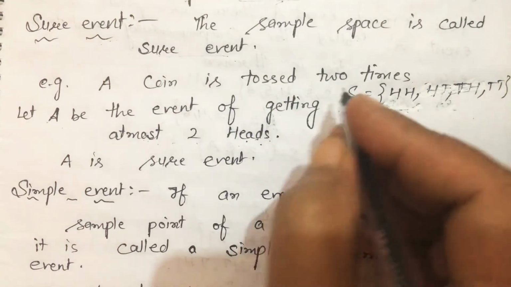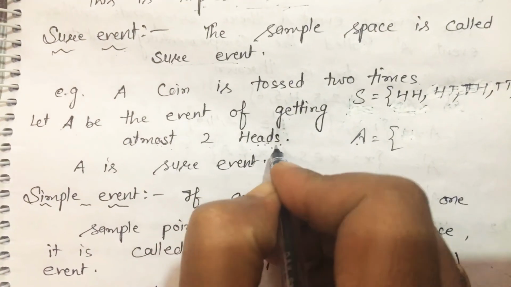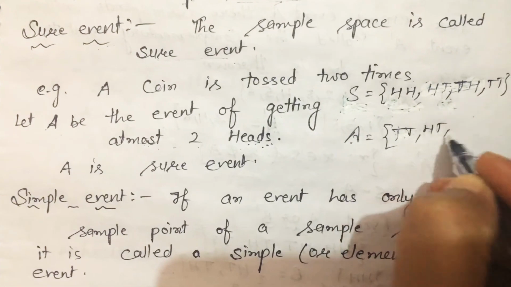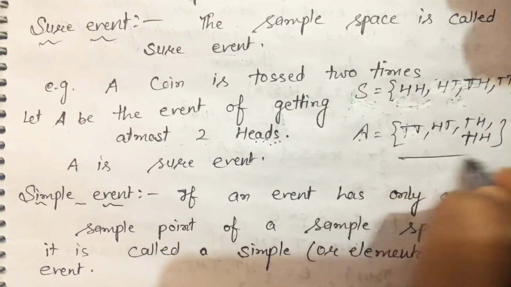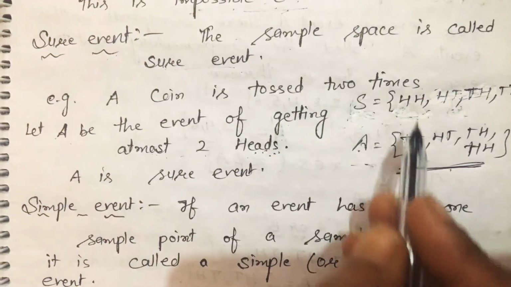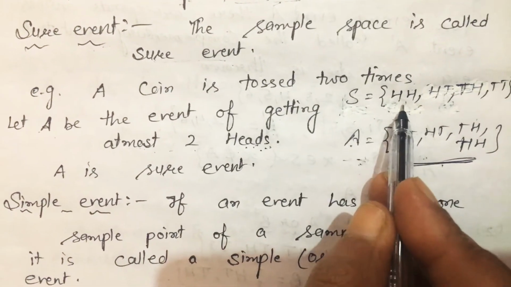At most two heads means maximum two heads: maybe no head, maybe one head, maybe both heads. So these four cases. So A is equal to S. This is called a sure event.